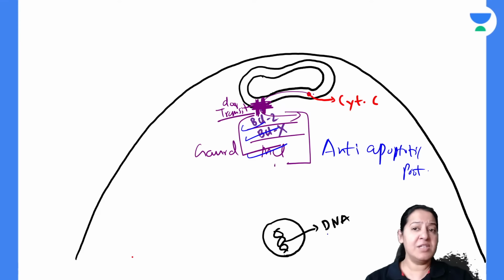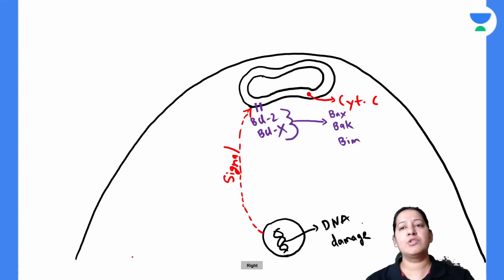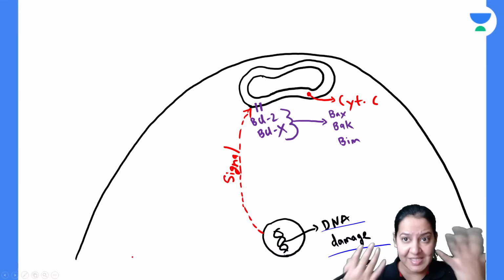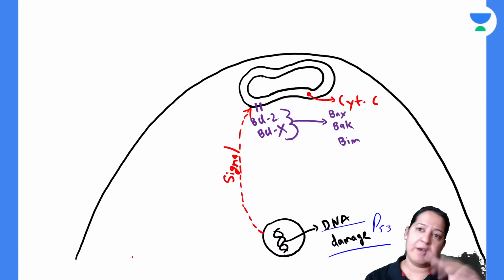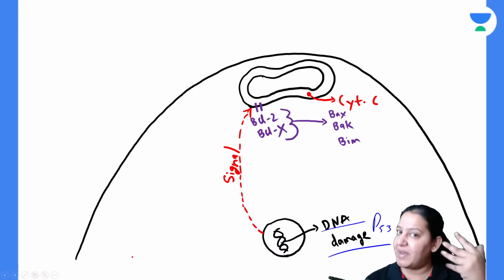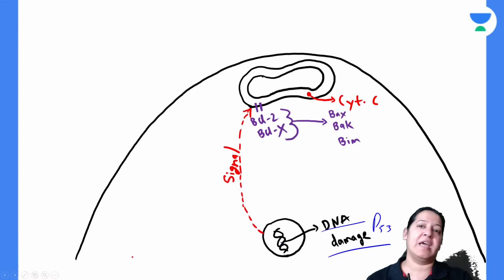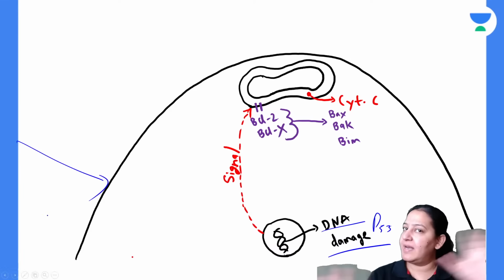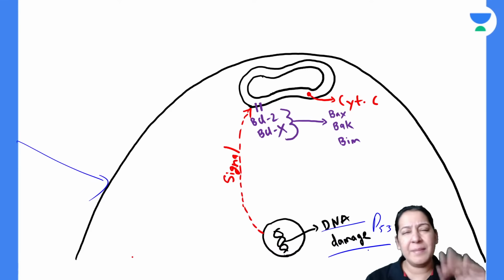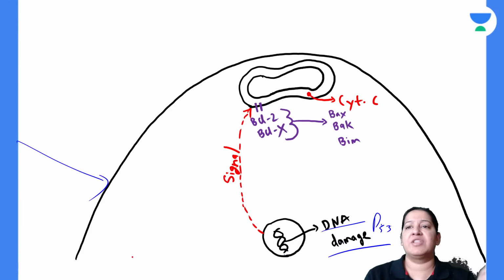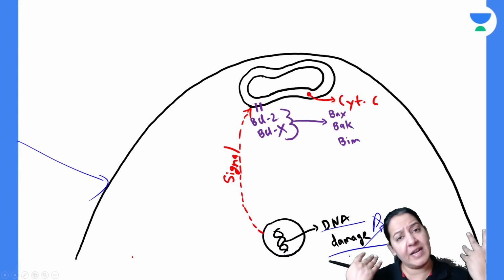Right? Now this DNA is healthy till now. Now imagine a situation where the DNA is damaged. The DNA is damaged, so first P53 will come and try to repair it. P53 is a DNA repair gene. So first we give a chance to P53 to repair the DNA. Due to some mutation, the DNA is damaged. But the damage is too much. It is extensive damage and P53 is unable to repair it. So P53 says, no, I cannot repair it. The damage is too much.